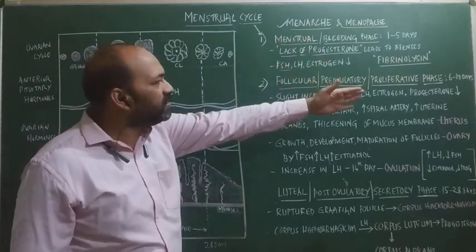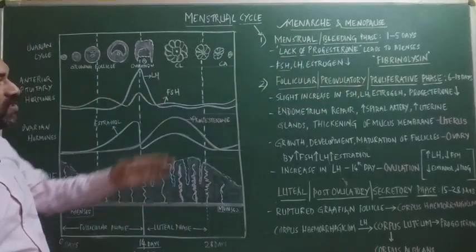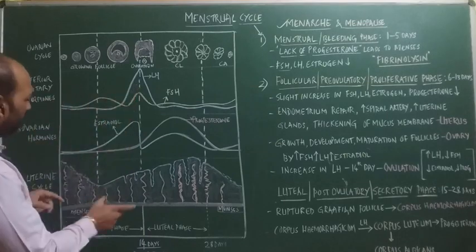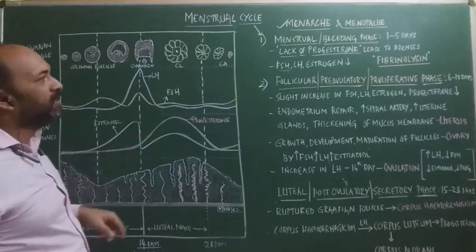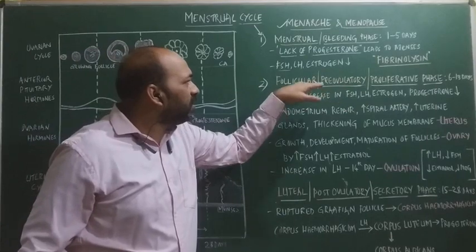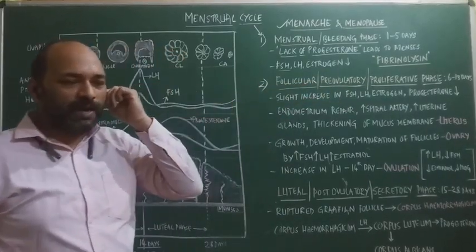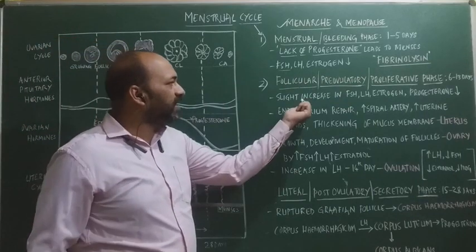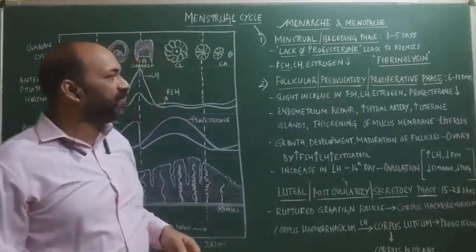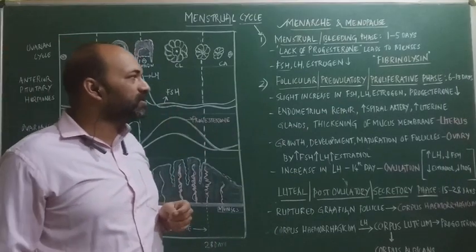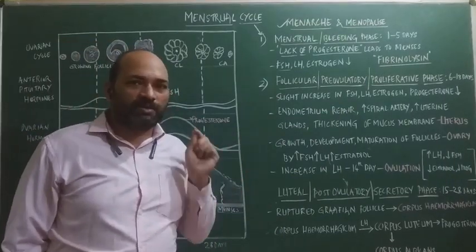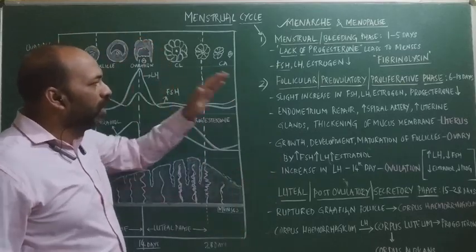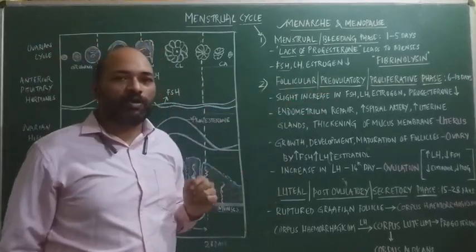Next, soon after the bleeding phase, from the 6th to the 13th day, what we can see here is the follicular phase. What happens in the follicular phase? In the follicular phase, there is an increase in FSH, LH as well as the estrogen hormone. But remember, progesterone levels are still low. Now, how is there an increase in these hormonal levels?